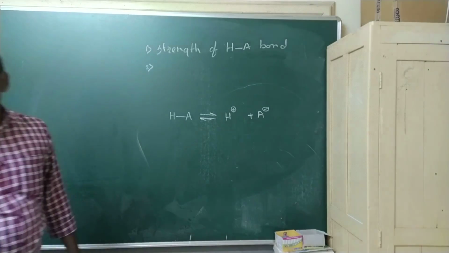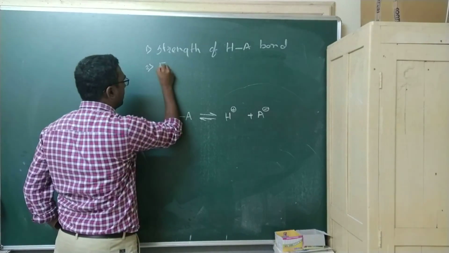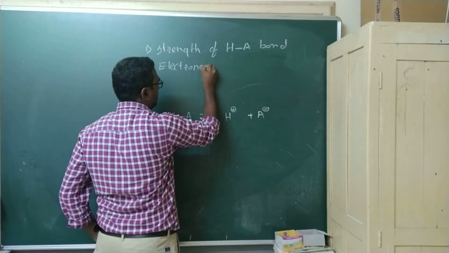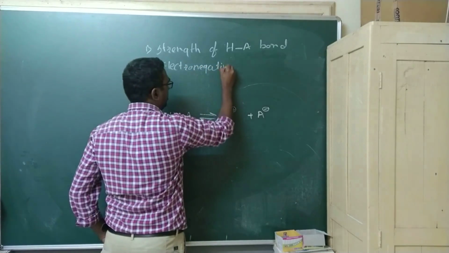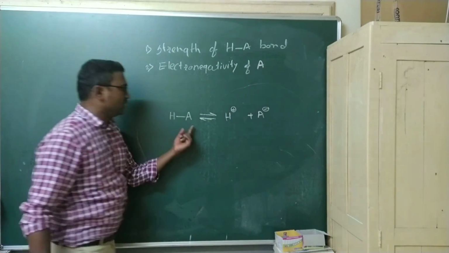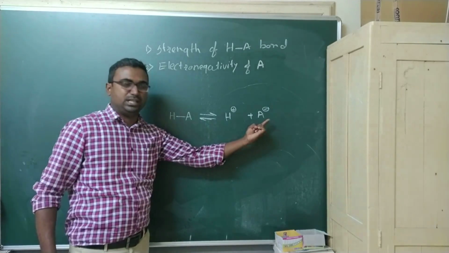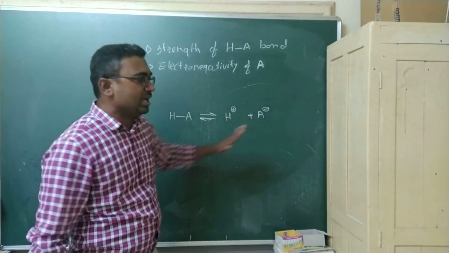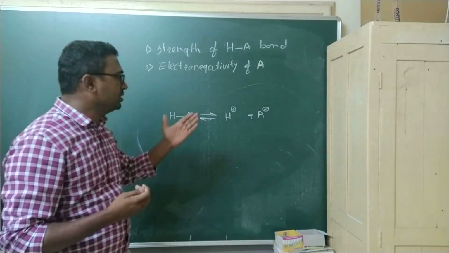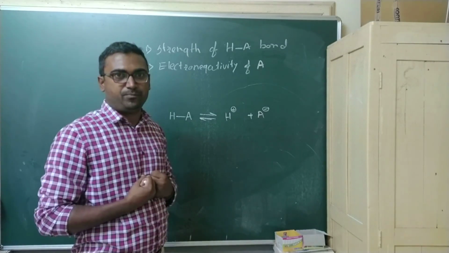The second factor is the electronegativity of A, that is, of A minus, the conjugate base. Electronegativity is nothing but the ability of a particular ion to hold the electron towards itself.